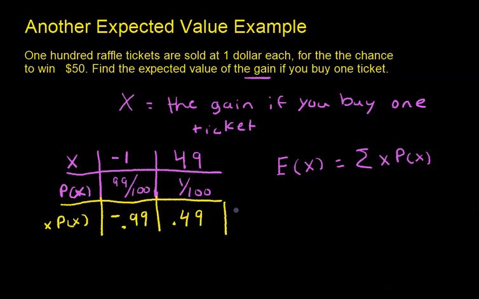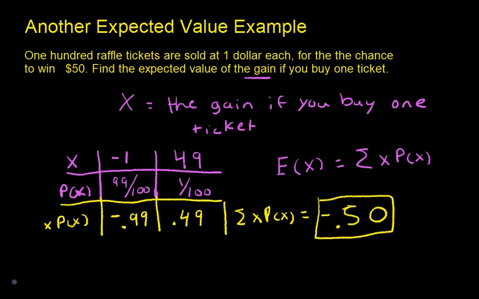So go ahead and sum up that row: -0.99 plus 0.49, what you get is -0.50.